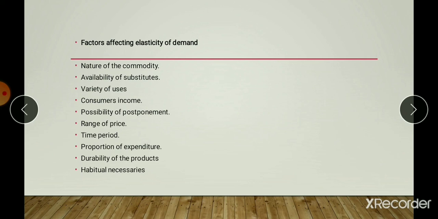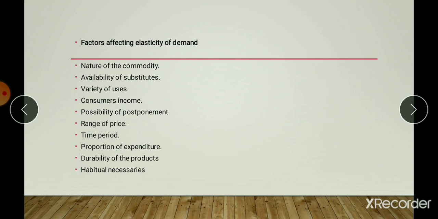If the income of a consumer increases, there should be inelastic demand, because whatever the price may be, he can buy at a higher price also, because it doesn't matter to him, right? So here the demand pattern of a millionaire is rarely affected by the increase in the price or price changes.